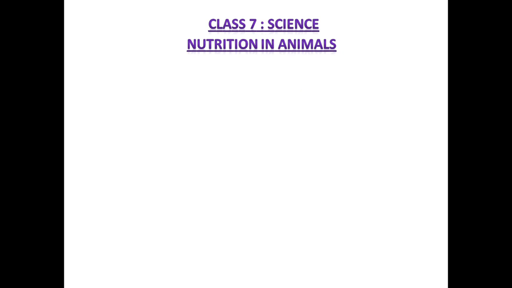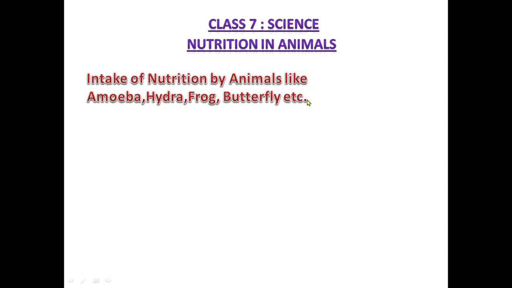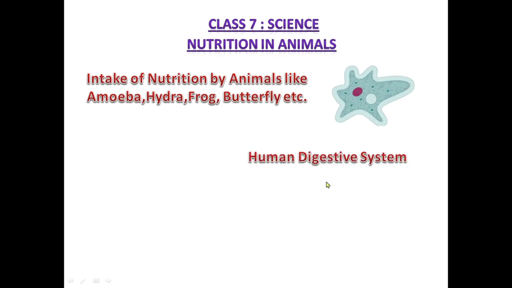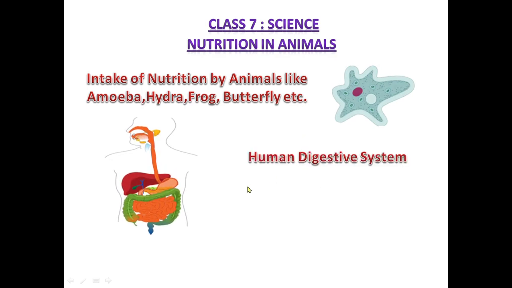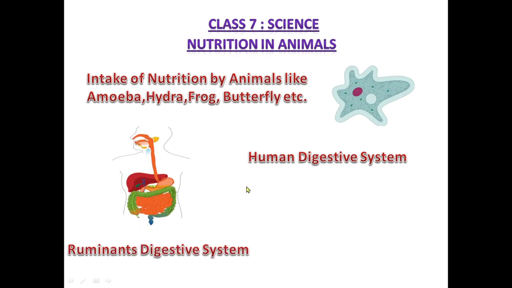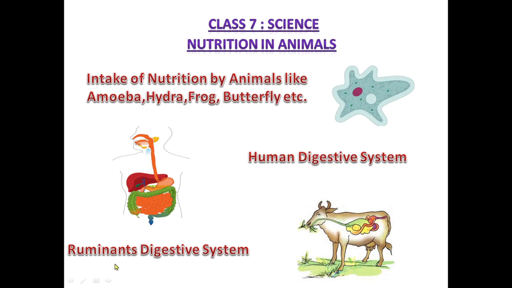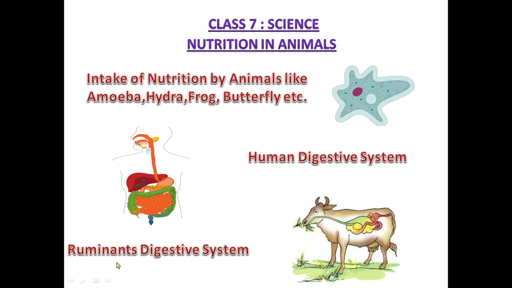Hello students, today we will learn class 7 science chapter nutrition in animals. The main 3 points we will cover in this chapter are intake of nutrition by animals like amoeba, hydra, frog, butterfly. Here you can see the picture of amoeba. The second point will be human digestive system. Here you can see the picture of human digestive system. And third is ruminants digestive system. Ruminants means the grass-eating animals like cow.